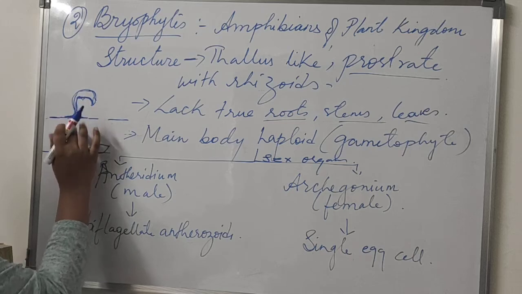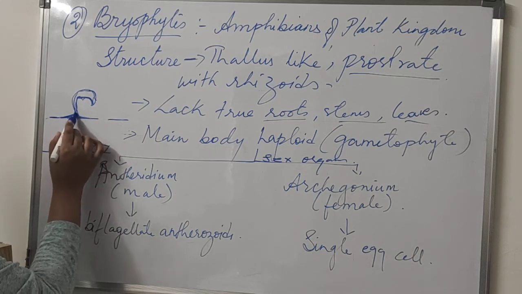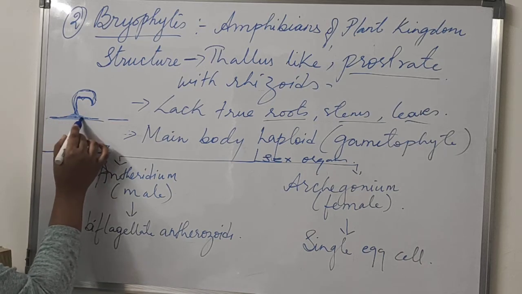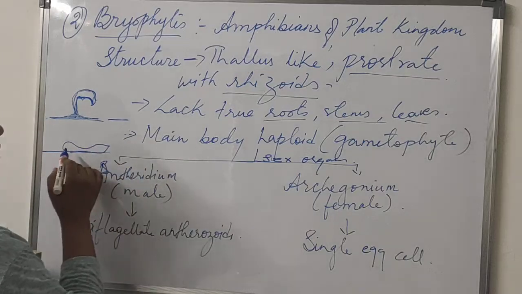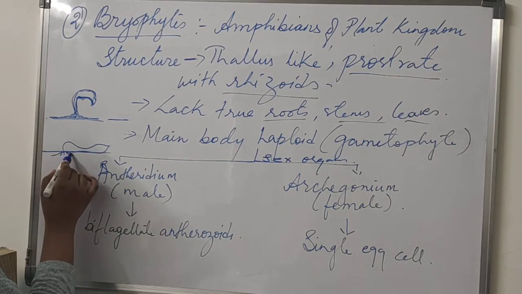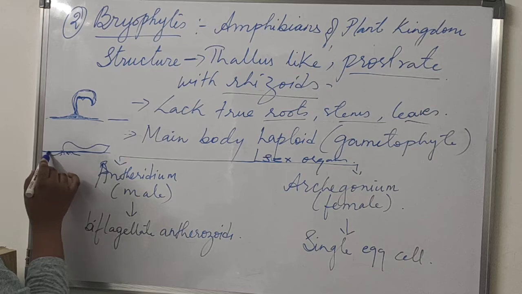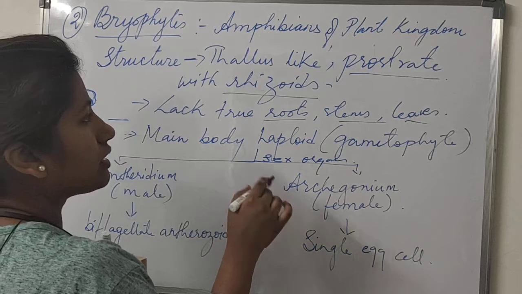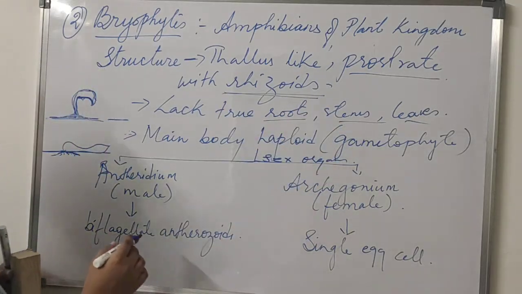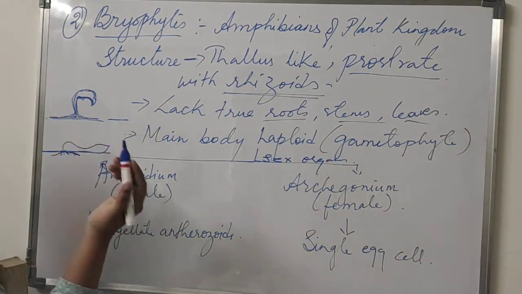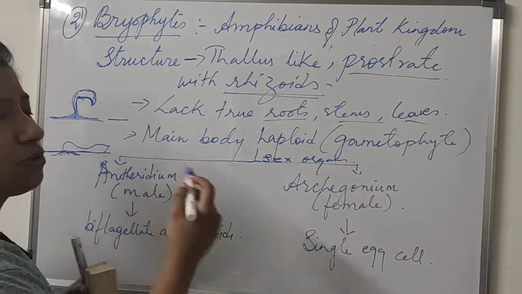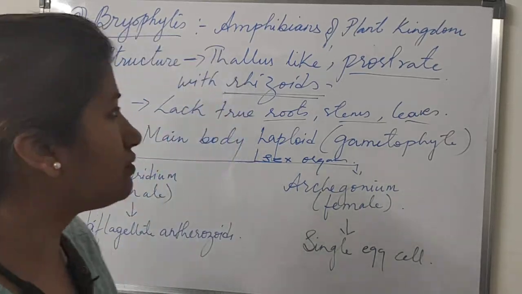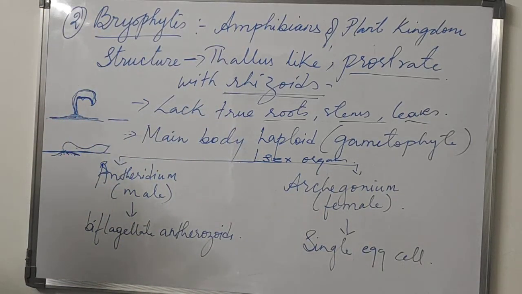This part looks like stem, and the hook which helps this plant to remain attached to the ground, that part is called rhizoids. Rhizoids have small root hair like or hook like structures which help them to attach to the soil or the ground. They are root like, and this part is stem like, and this part is leaf like, but they don't have actual root, stem or leaf. So this is the structure of the bryophyte, that is how the bryophytes will look.